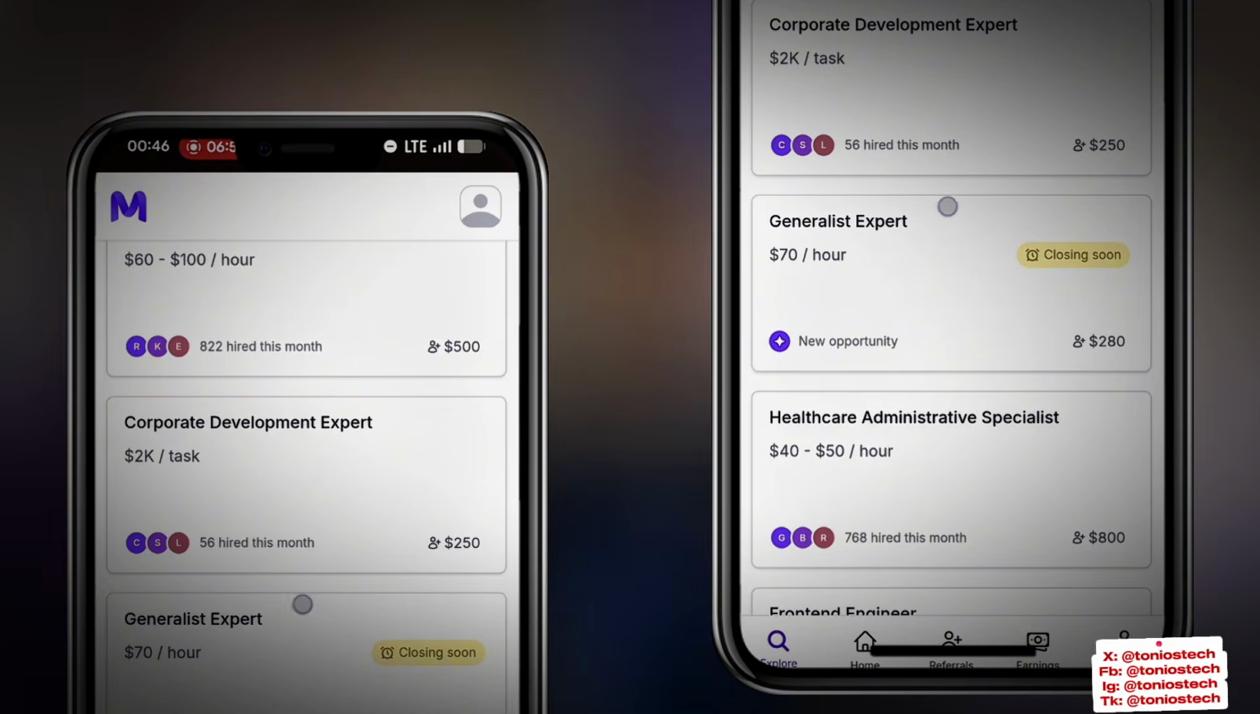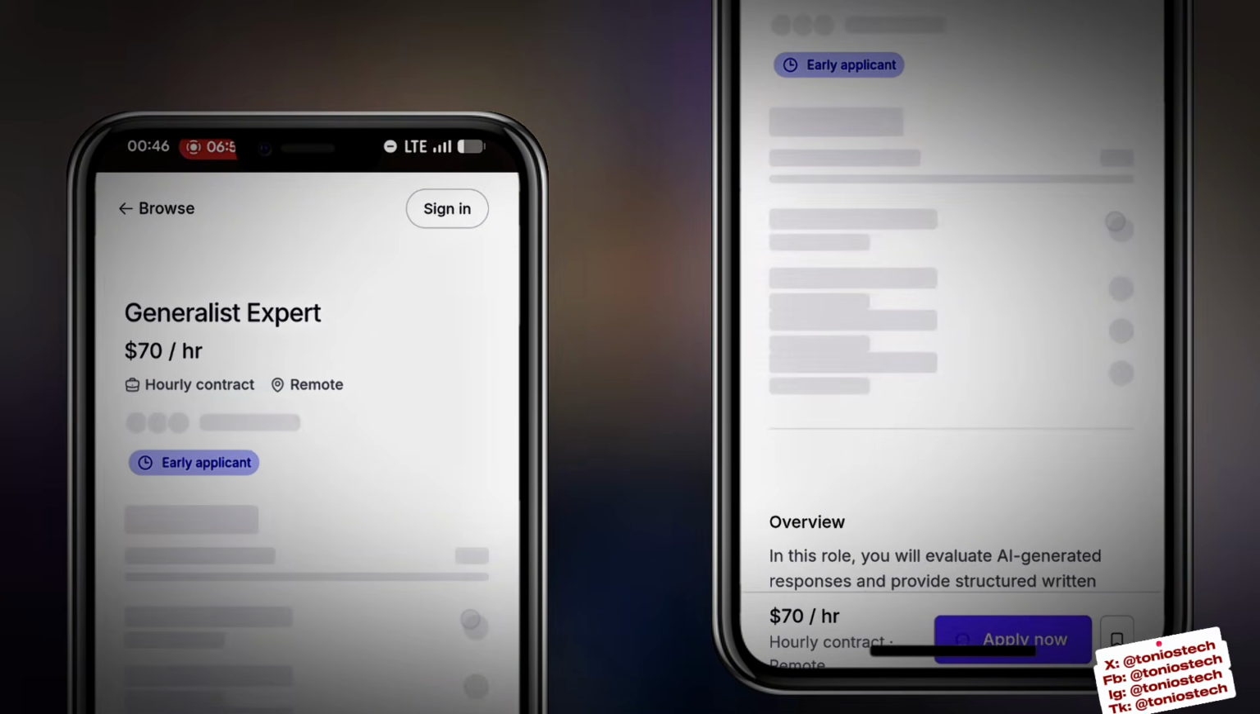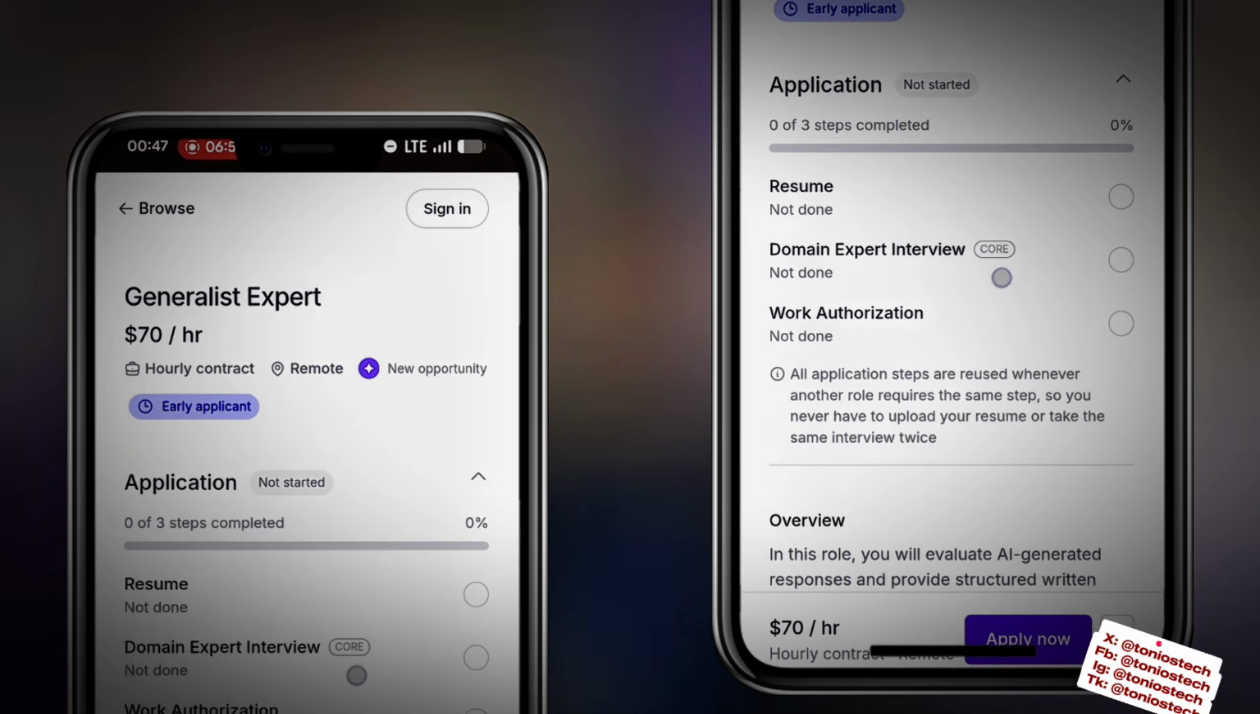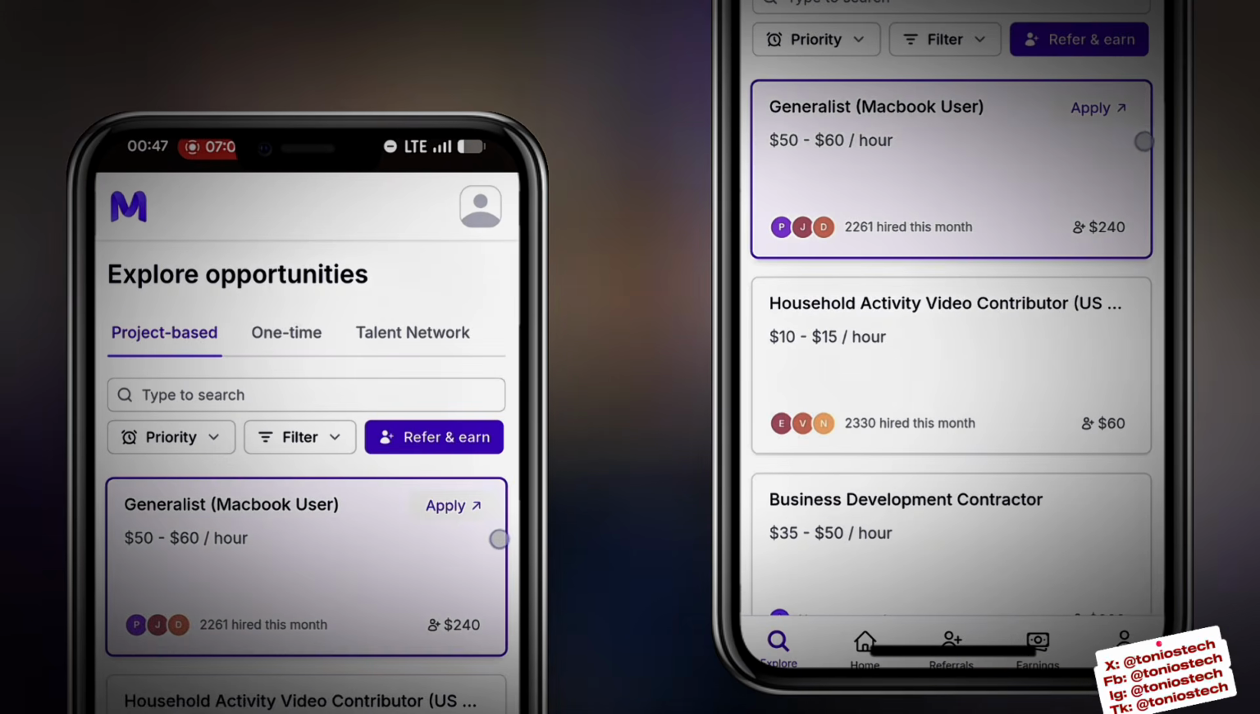If I scroll up again, you can see, look at generalist expert. This one is not even country specific or that you have to have a MacBook like the first generalist. This one is available for all. So that is that about that in regards to this platform.